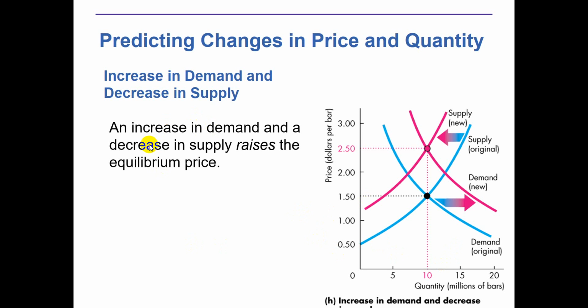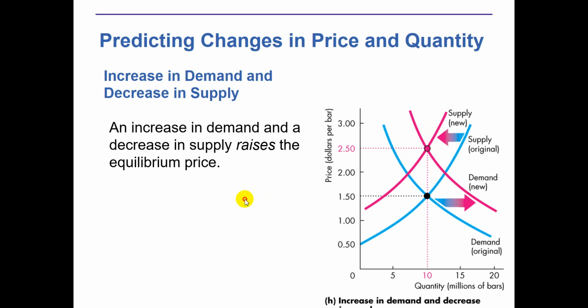The demand has increased, so the demand curve has shifted rightward, and supply has decreased. So what will happen? You see the area of surplus has shrunk here. This is the initial condition. Now in the new equilibrium, you can see the surplus area has shrunk.